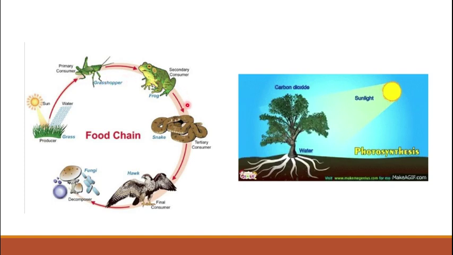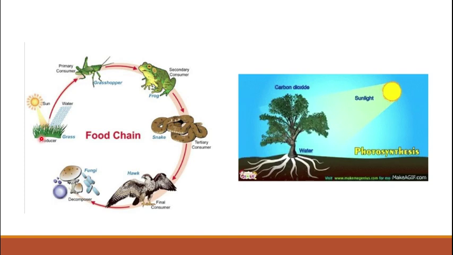And similarly, if a frog is eaten by some other consumer like a snake, this energy is transferred from the frog to the snake. At the end, finally it reaches the hawk. After the death of these organisms, they are decomposed by the decomposers like bacteria and fungi, shown here, and they convert them into components and provide nutrients to the plants where they grow. So a food chain shows the feeding relationship among the organisms.